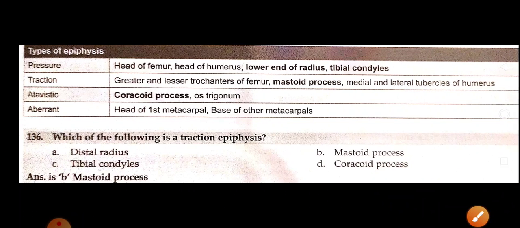Let's discuss all epiphysis. In pressure epiphysis is head of femur, head of humerus, lower end of radius, and traction is greater and lesser trochanter of femur, mastoid process, etc. Atavistic is coracoid process, whereas aberrant is the first metacarpal base of metacarpals.